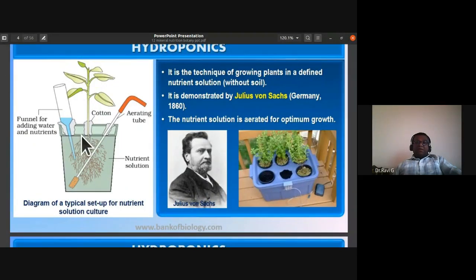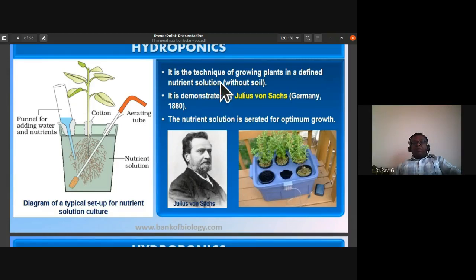The plant is placed within this through a cotton plug. So the plant doesn't have soil, it has a nutrient solution. The roots are exposed to the nutrient solution, similar to the nutrients that the soil would have provided. So this is a typical setup of nutrient solution culture.